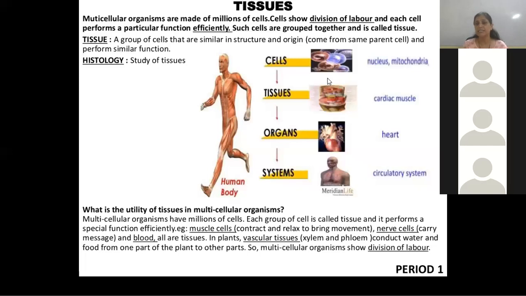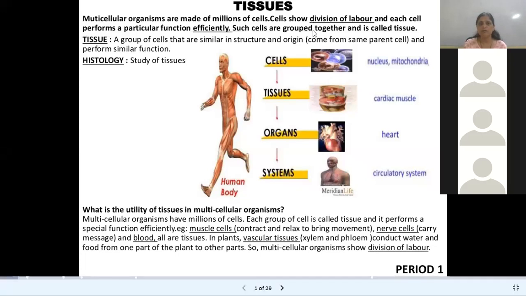So such cells grouped together are called tissue. A group of cells that are similar in structure, origin and function are called tissue. And the study of tissue is called histology.